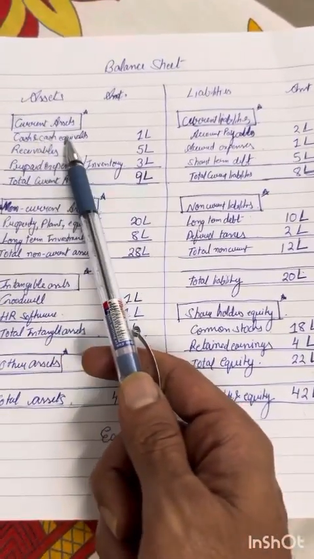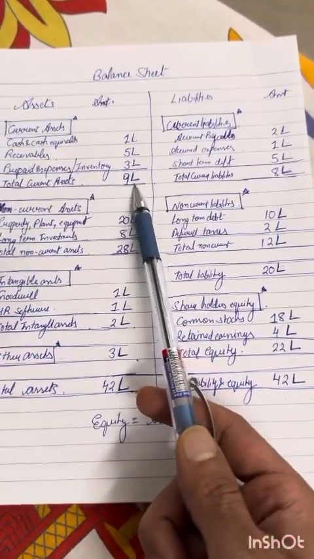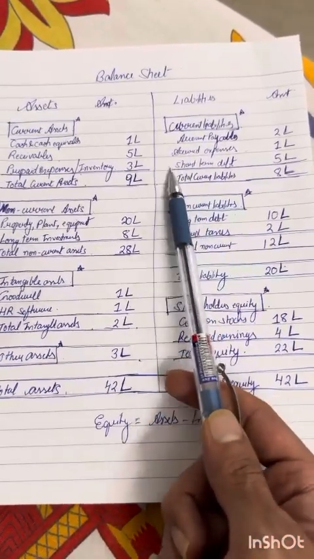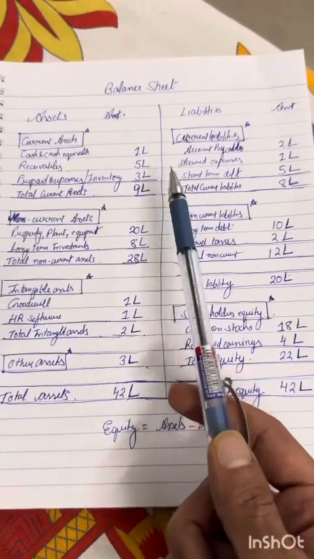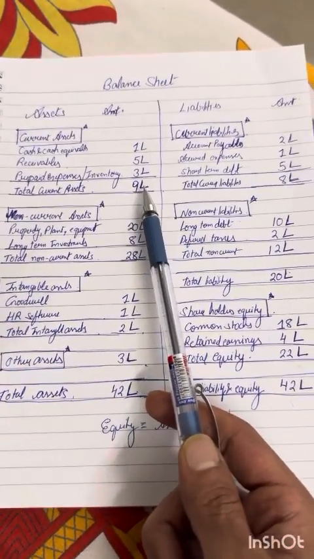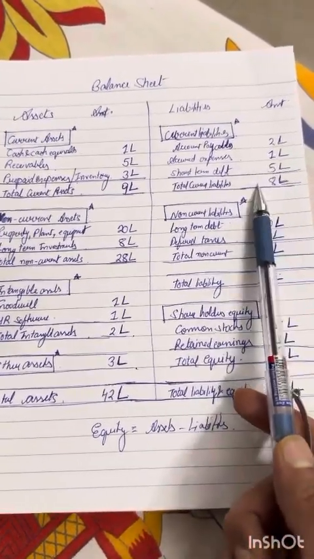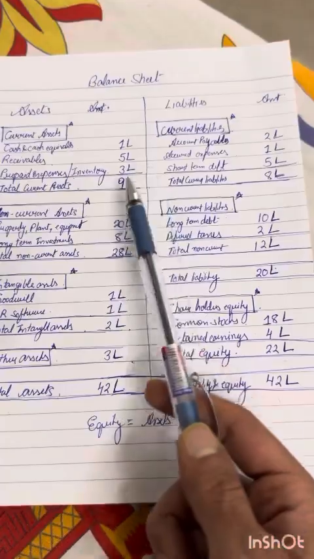So your current assets minus current liabilities is your working capital. In this case, 9 lakhs minus 8 lakhs, 1 lakh is your working capital. What that shows is that you can still be afloat, right? Current assets are more than your current liabilities. So liquidity for running the business is not a problem.